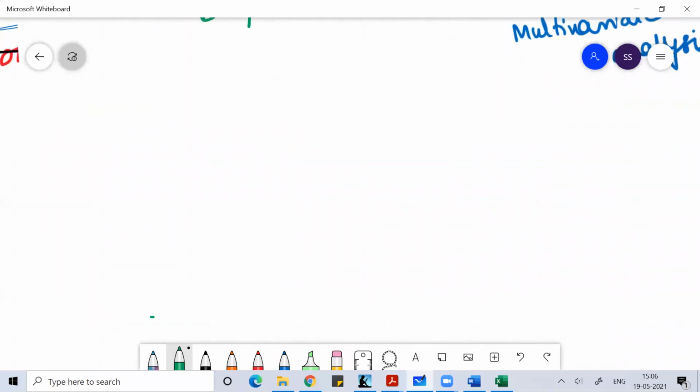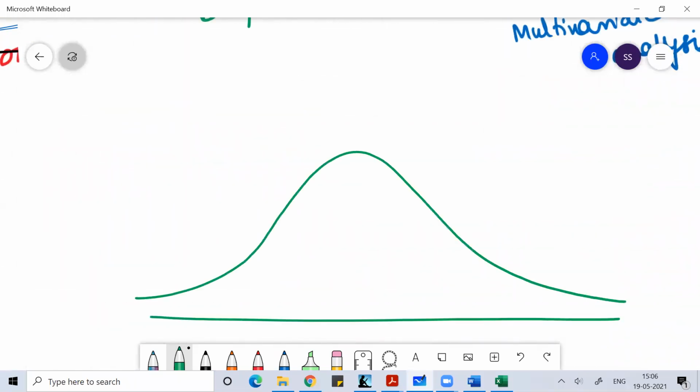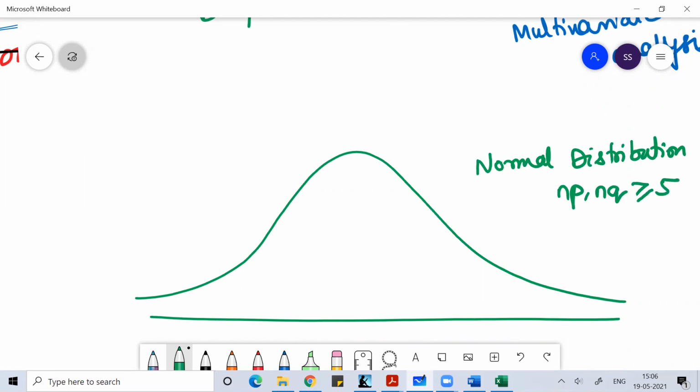So this is called normal distribution. When data is not expressed in the form of probability, or when np or nq is greater than or equal to 5, we express the data in the form of normal distribution.